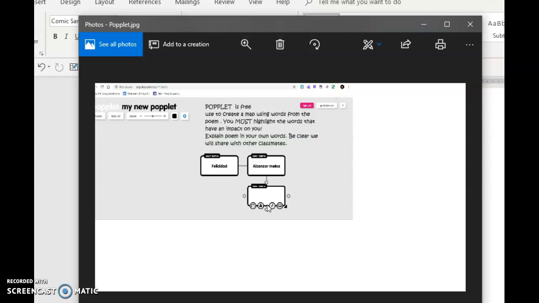So you have your chapters of your life, and then you have the felicidad mapping or mapping happiness. Make sure that when you are using Padlet and the words, that the words that you have in your map are also highlighted in your poem. We are going to kind of check on that.